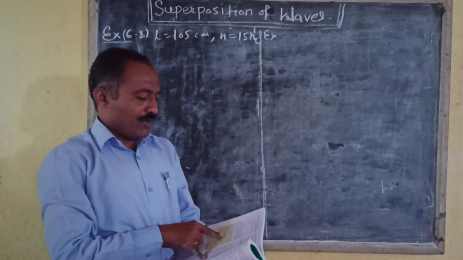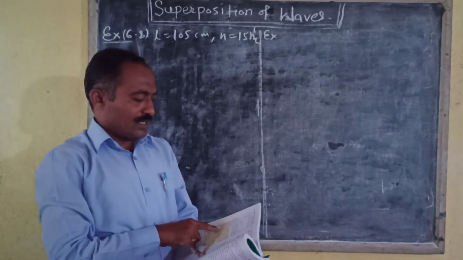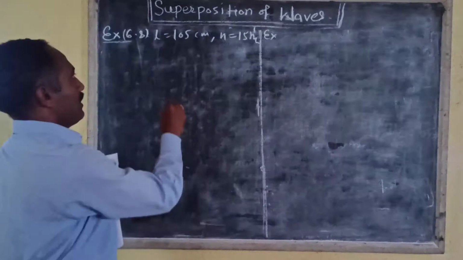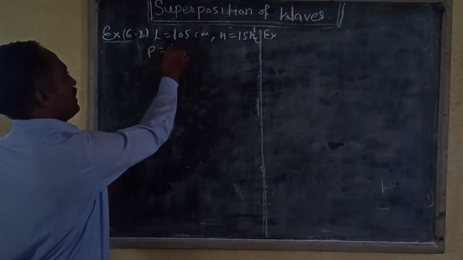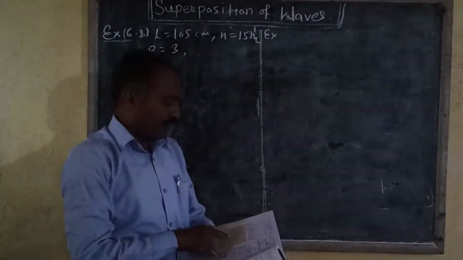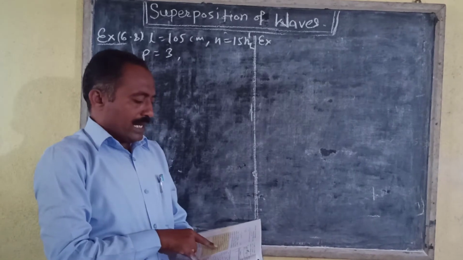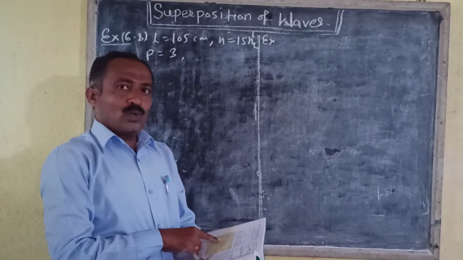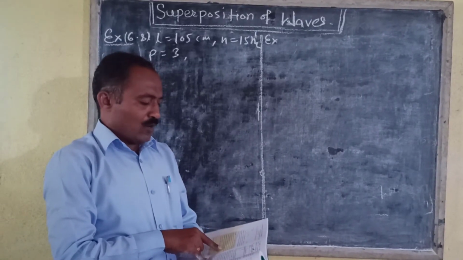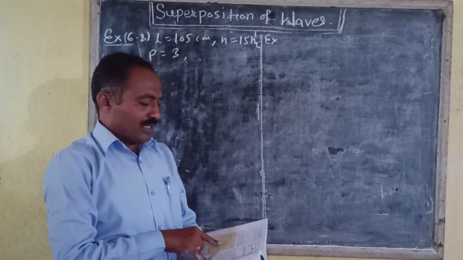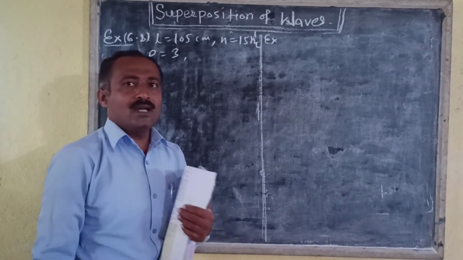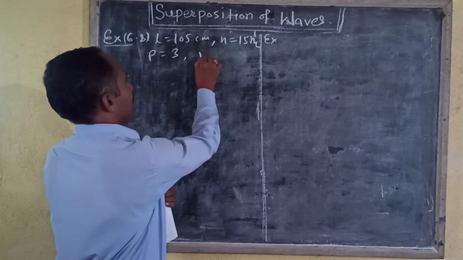A stationary wave produced in the string consists of 3 loops. Number of loops P is equal to 3. Calculate the speed of the progressive wave which has produced the stationary wave in the string. That is, we have to find the speed of the wave, that is V is equal to what?